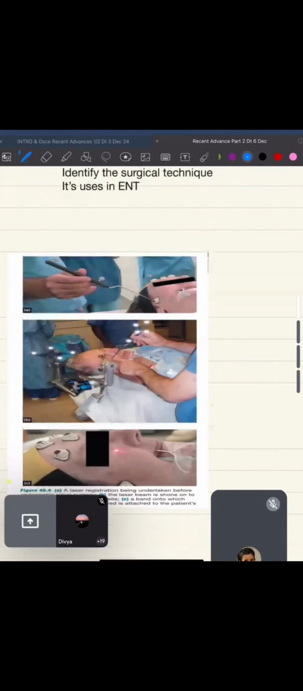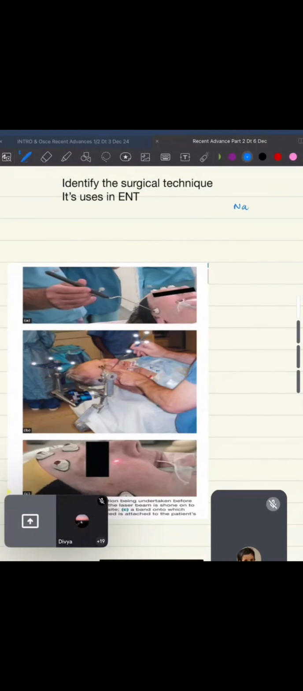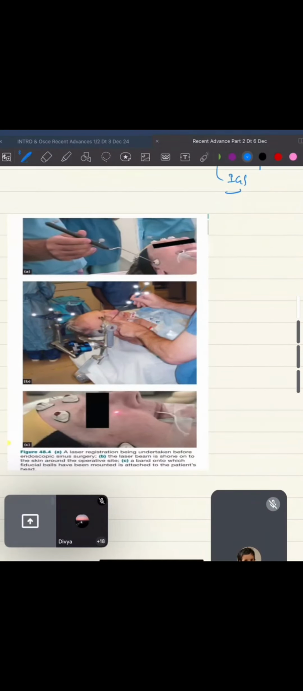What is this? So this is your navigation and image guided surgery. Navigation surgery or image guided surgery. Wherever you see these types of images, where registration is being done and along with that there is a screen showing multiple coronal and sagittal views together, the answer is this only. It's used in ENT.